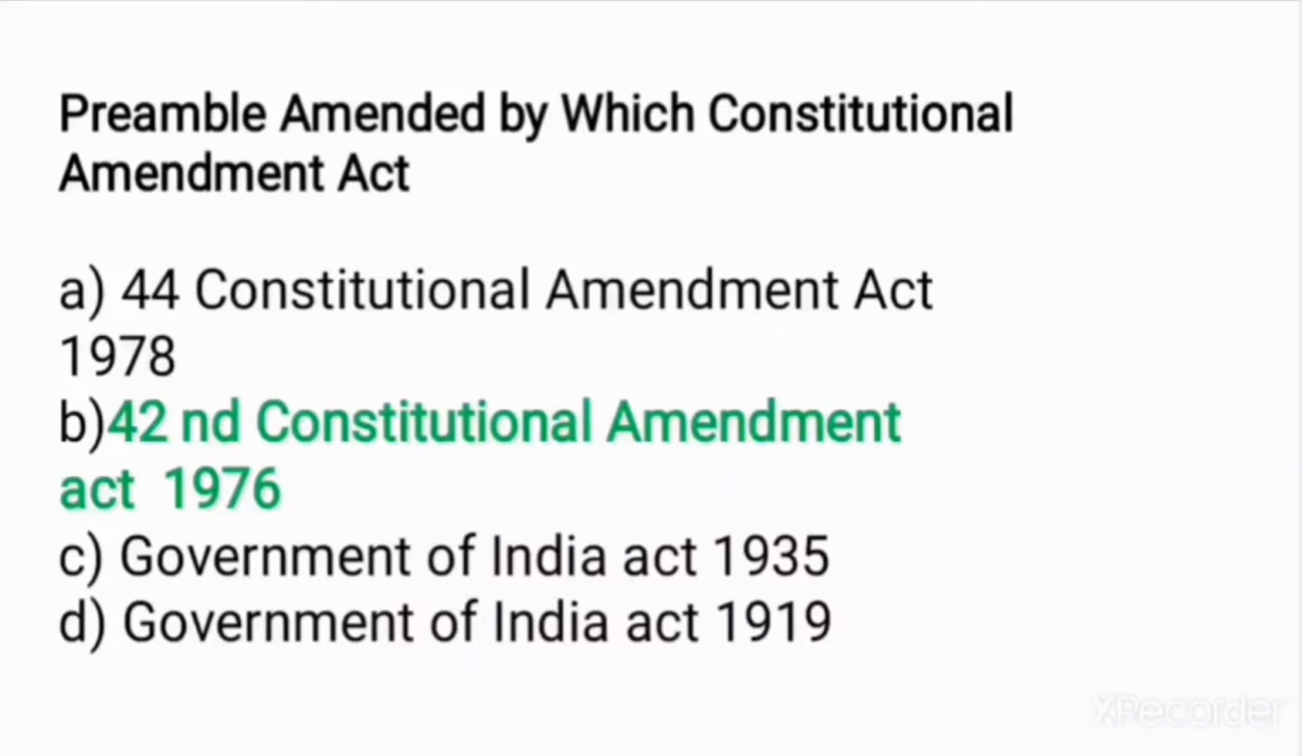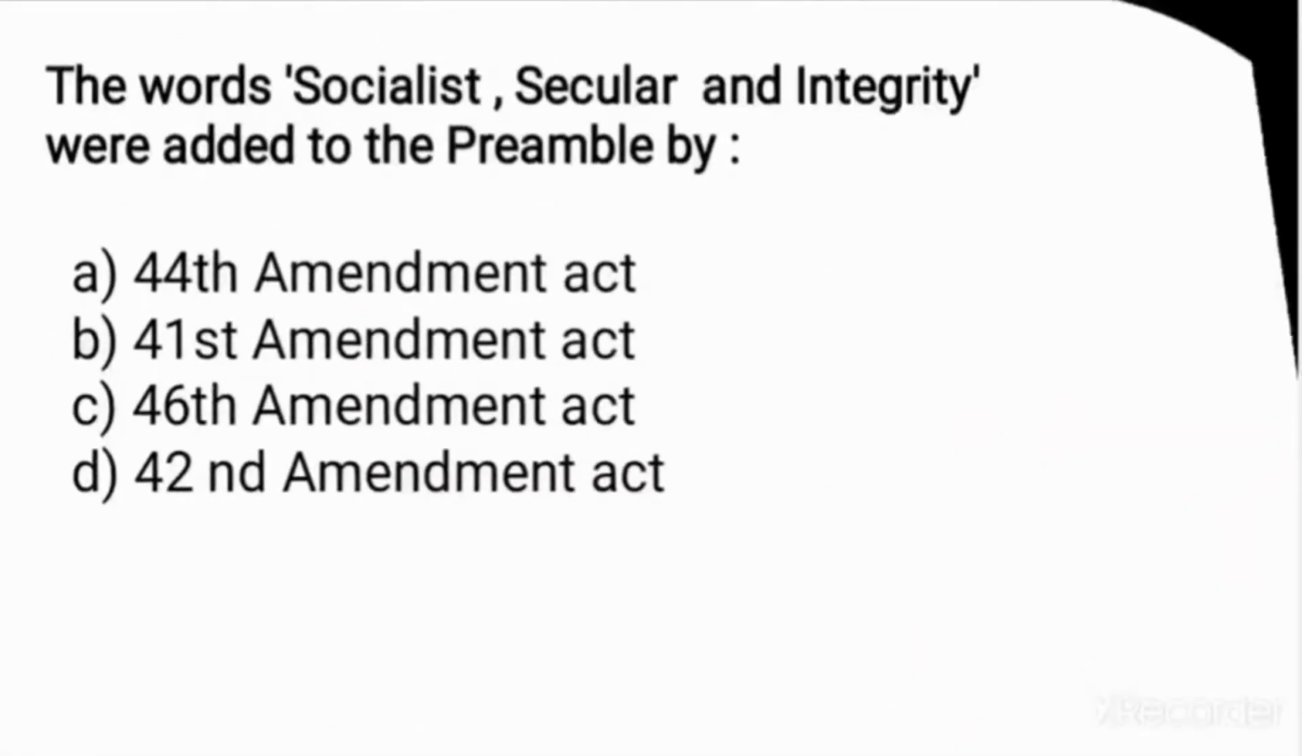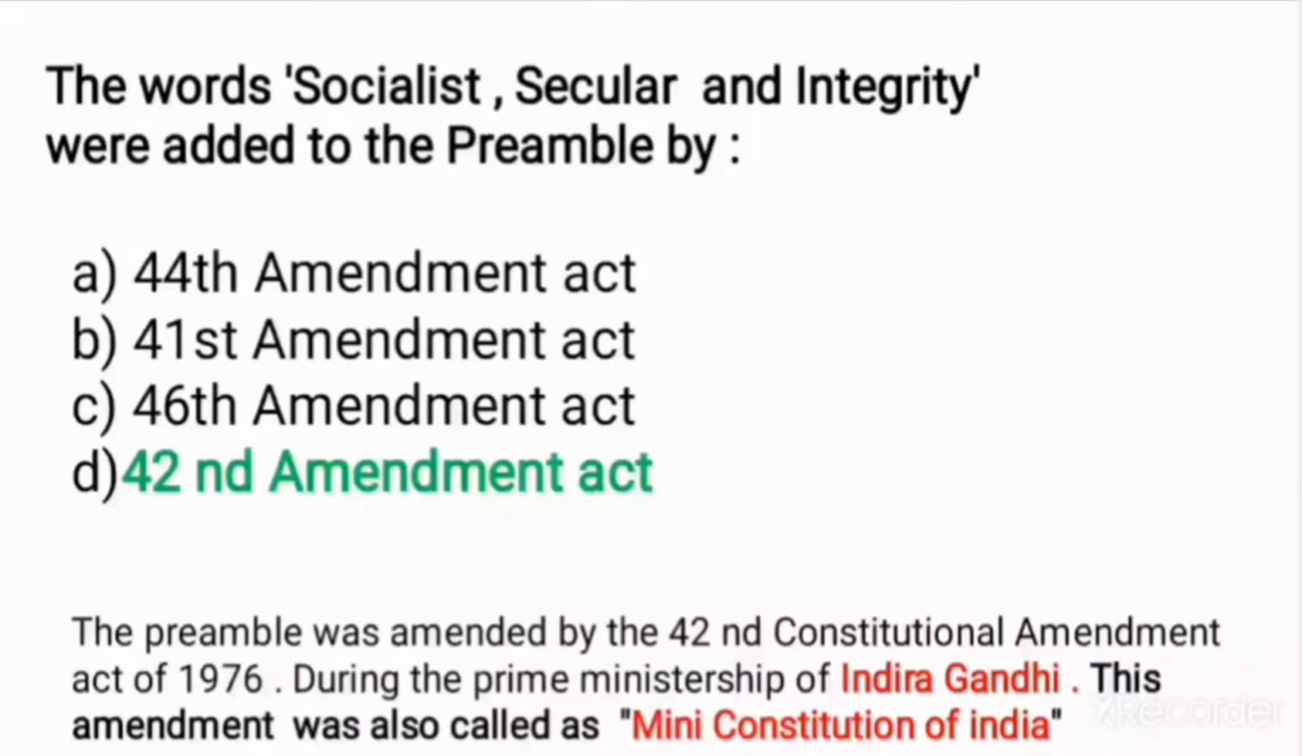And the next question is, the words socialist, secular and integrity were added to the preamble by option A, 44th Amendment Act. Option B, 41st Amendment Act. Option C, 46th Amendment Act. Option D, 42nd Amendment Act. And the correct answer for this question is option D, 42nd Amendment Act.